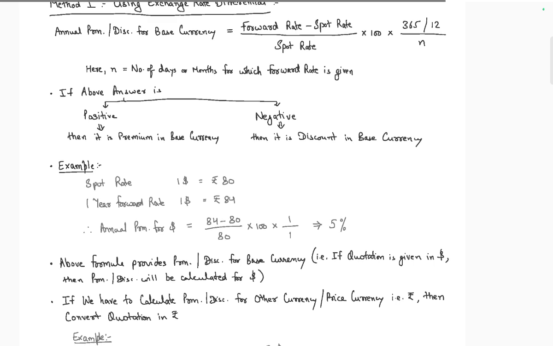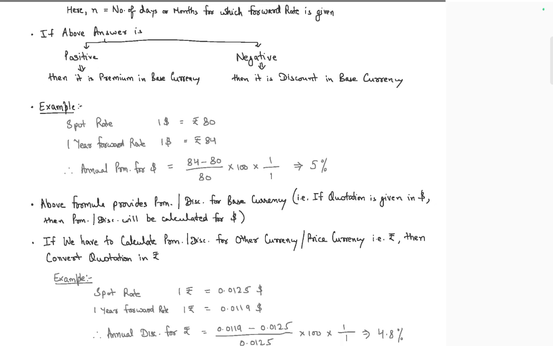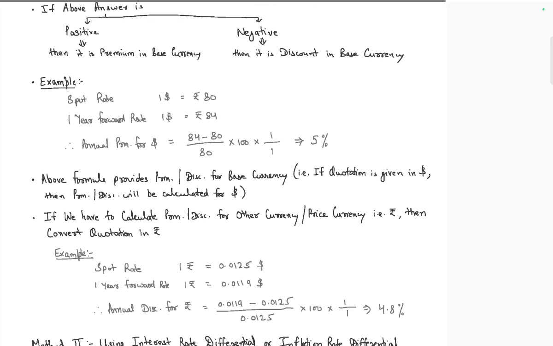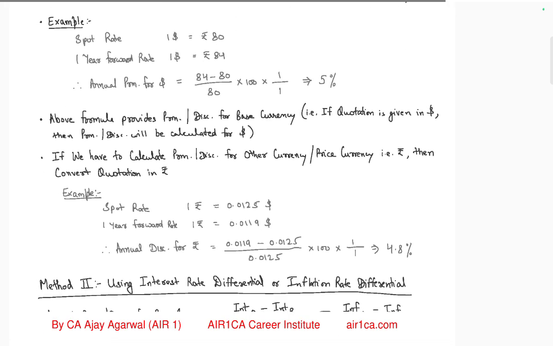In the example, spot $1 is 80, forward $1 is 84. Annual is 84 minus 80 by 80 into 100, so 4 into 100 divided by 1 is equal to 400. The above formula applies to the base currency, which is increasing. So in the quotation, use the dollar as base for the premium calculation.